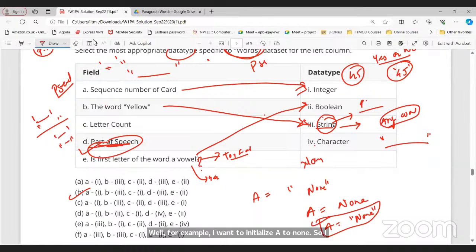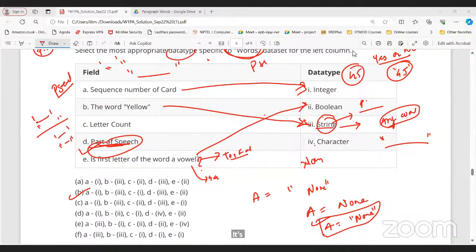Sir, I have a doubt. Suppose we take integers in quotation and it is a string. Can we perform operations on those? Yes, we can do that. Then what type of operations can we perform on strings, sir? That we're going to discuss in the Python course. That is not a part of our course. So don't worry about it.